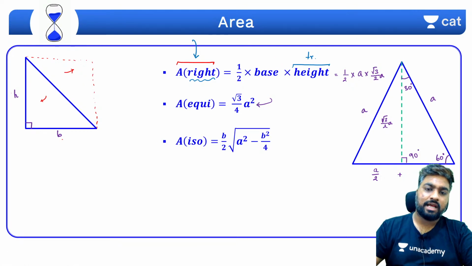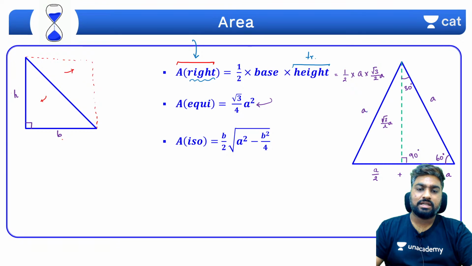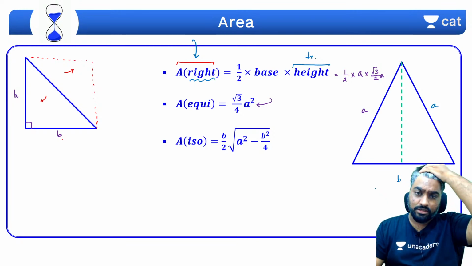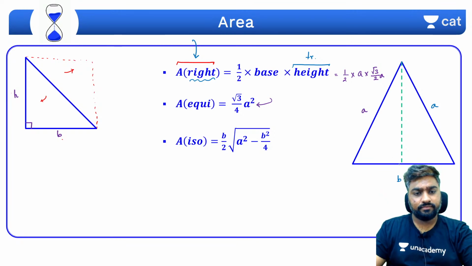Now what about an isosceles triangle? Let's assume this is an isosceles triangle. You would have two equal sides and one non-equal side, correct? Let's say these two are equal sides and this is the non-equal side. If you can use trigonometry here, very well. If you cannot use trigonometry, then this is the direct formula for it.